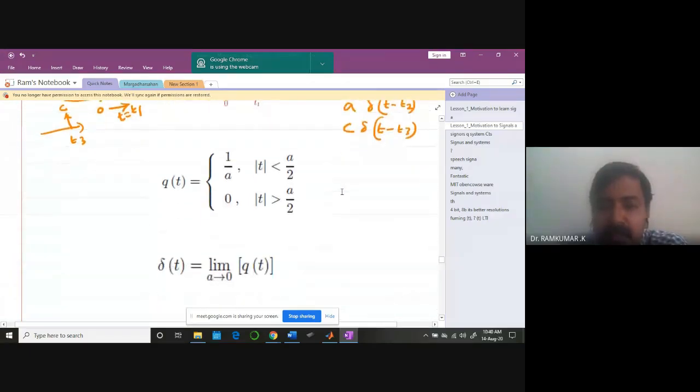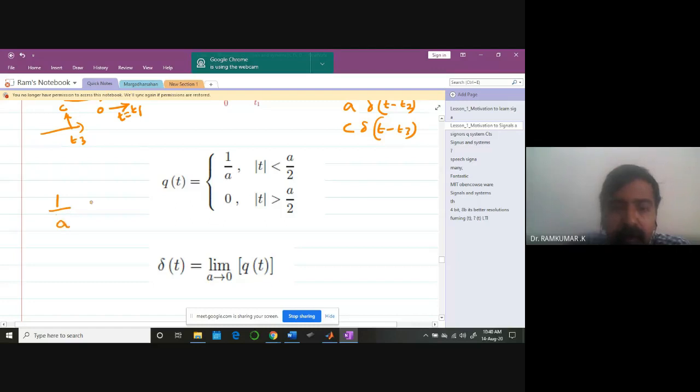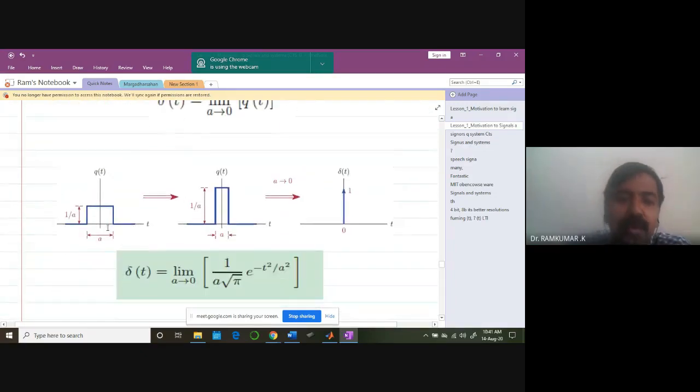Now I'm going to define a rectangular pulse waveform. A pulse waveform looks like this. The value of the amplitude is 1 by a for any mod time t less than a by 2. So what does mod mean? I am talking about both minus 1 and plus 1. For example, t equal to 1 means I am also talking about minus 1. That's what mod indicates. So naturally, for any value between minus a by 2 and a by 2, the value is 1 by a. Easily you can visualize how the signal will look. It's going to look like this.